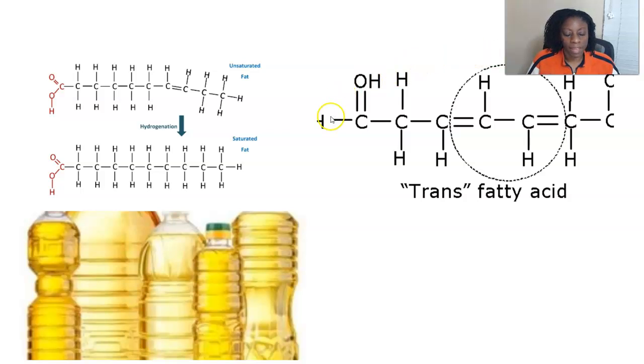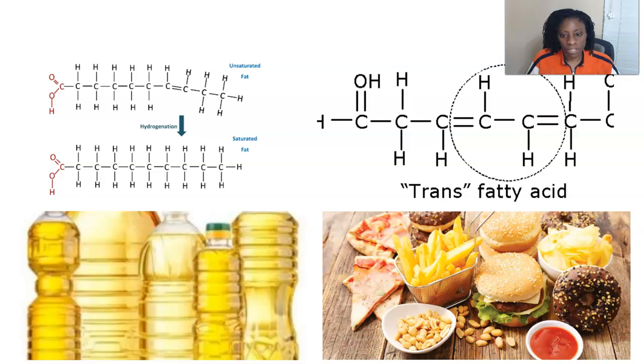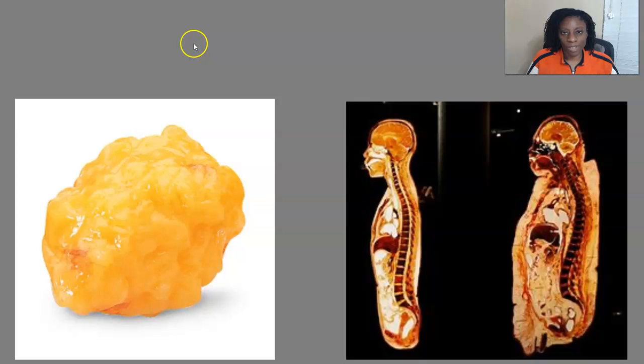So when we have fatty acid chains with these trans double bonds, then we get what are called trans fats. So hydrogenated fats, like these hydrogenated vegetable oils, and trans fats, like what you have in some of these different foods here, are not naturally occurring. They're both synthetically made. So that's a whole lot about the structure of fats. Their function is pretty simple. Fats store energy. That's what they do.